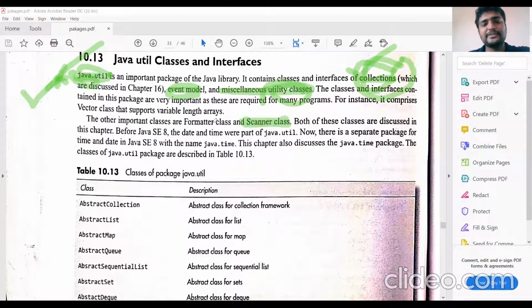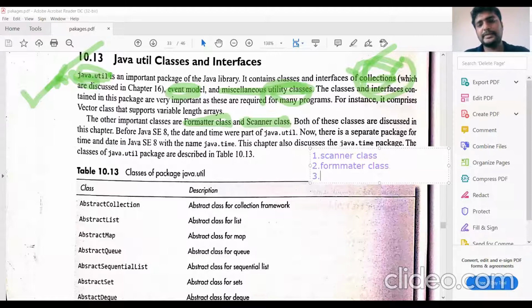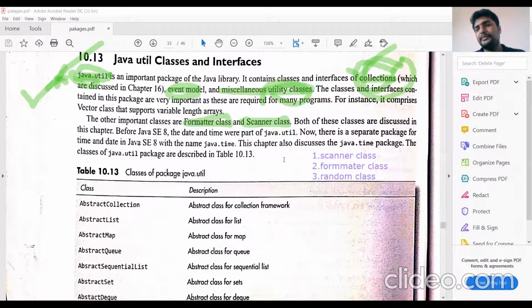Scanner class. Next one is formatter class. First one is scanner class. Second one is formatter class. Third one is random class. So these are the main classes used in the day-to-day Java programs: scanner class, formatter class, and random class.